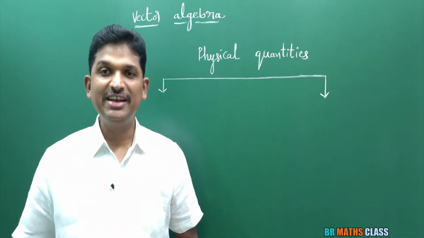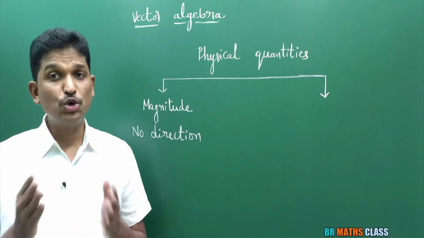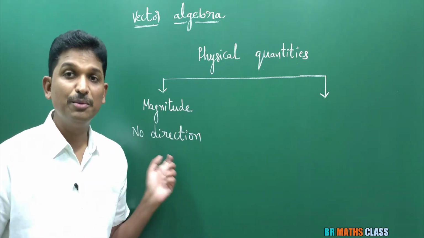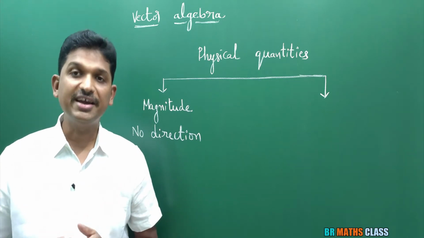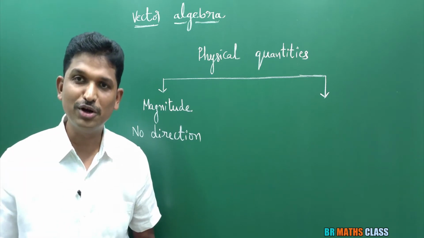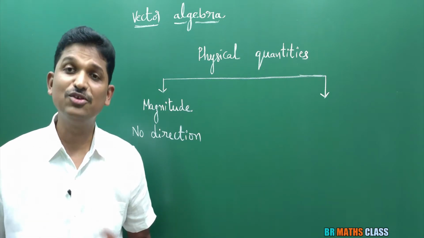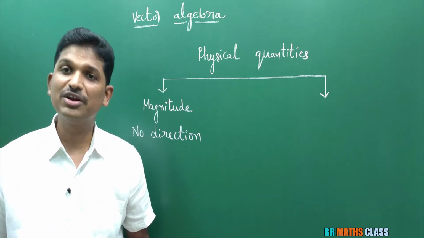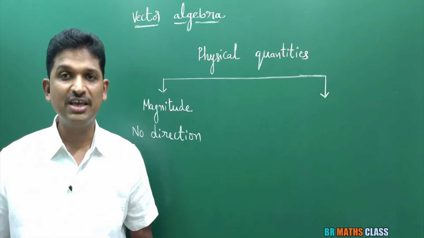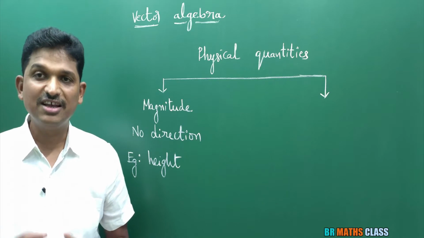Physical quantities are mainly divided into two parts. Physical quantities which are having only magnitude but no direction are known as scalar. Example, suppose height. If someone asks what is your height, you will ask from which direction? From top to bottom or bottom to top, like that you will ask. If your height is 5 feet, you will say 5 feet, or you will say in centimeters, right? But for the height, no need of any direction, correct or not? So, height is a physical quantity which needs only magnitude but no direction. Height is the example for scalar.